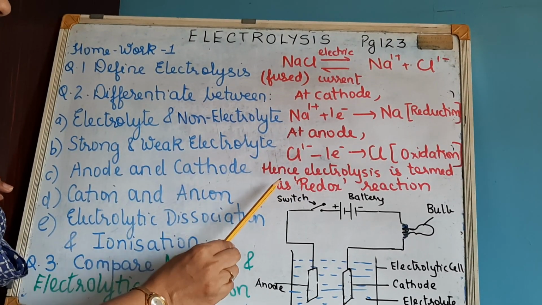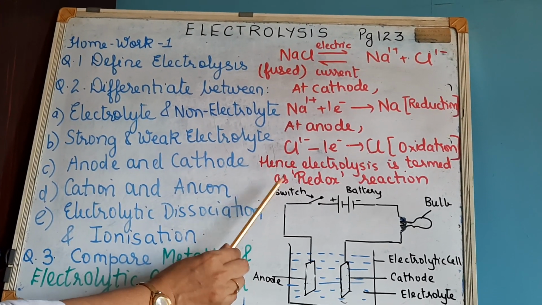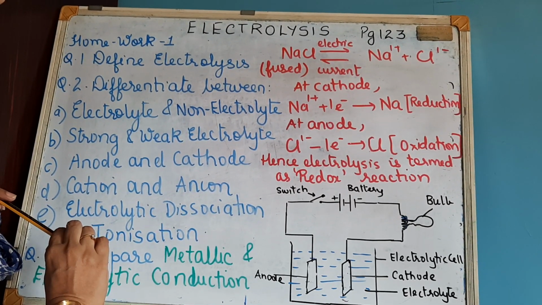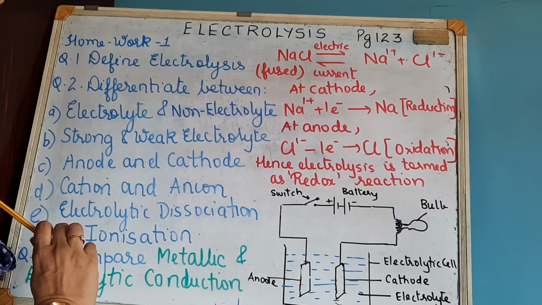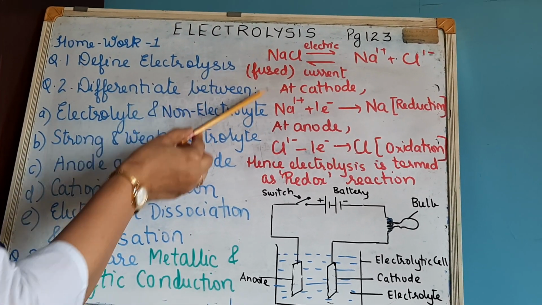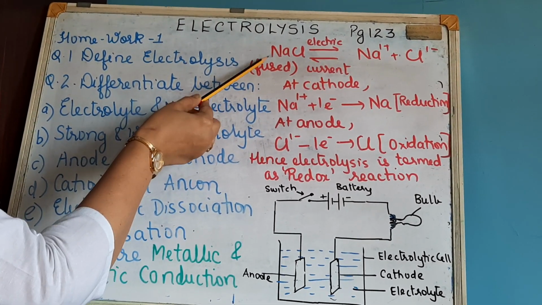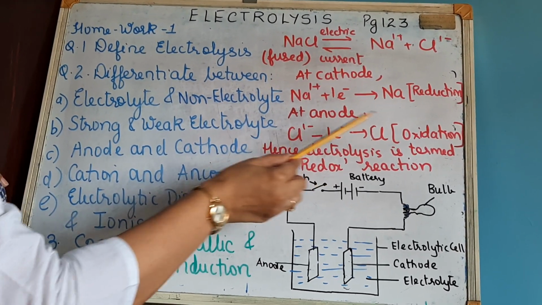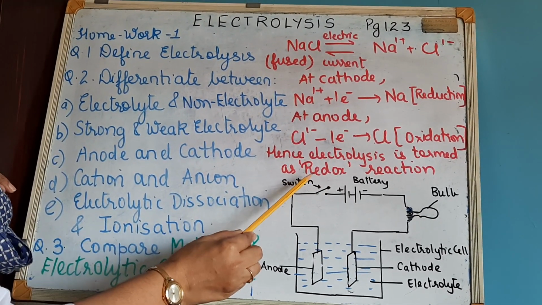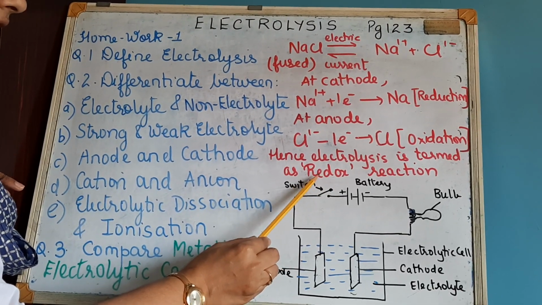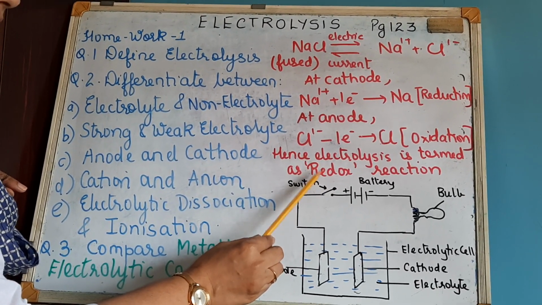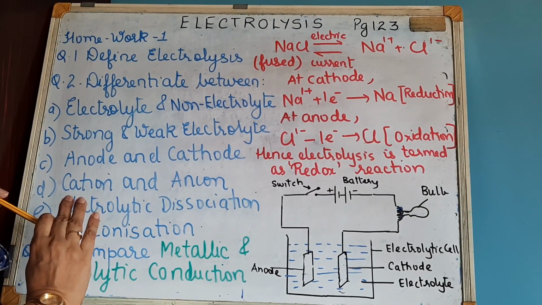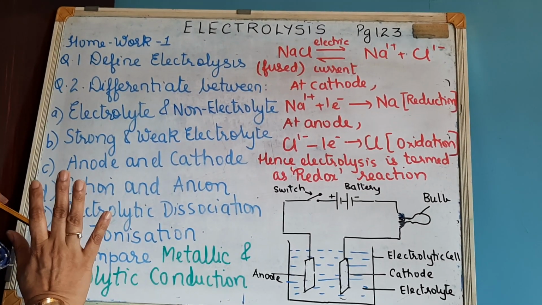Sometimes they will ask you to give reasons or justify the statement: electrolysis is a redox reaction. When such a question is asked, you have to take any example and show it like this. You can take the example of sodium chloride and show that at the cathode there is reduction, at the anode oxidation, so it is a redox reaction, meaning oxidation and reduction take place simultaneously. Such a reaction is called a redox reaction.